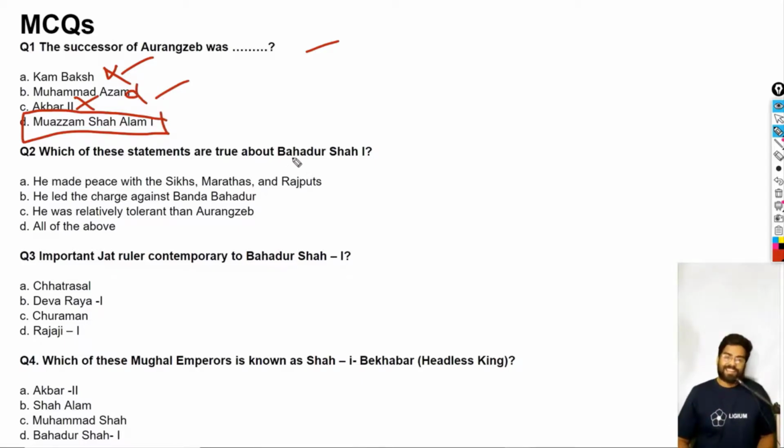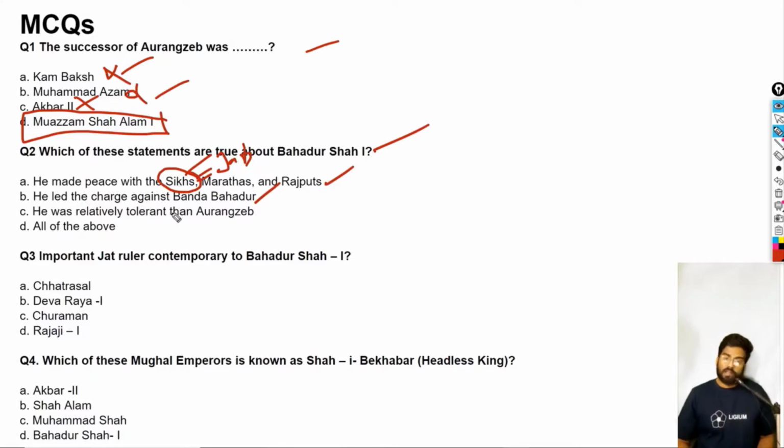Okay, then we have the statements about Bahadur Shah I. Which of these statements is true about Bahadur Shah I? This is the second question. He made peace with Sikhs, Marathas, and Rajputs. So this statement is actually kind of wrong, because he never made peace with the Sikhs. If it is Jats in place of Sikhs, then this statement is true. Now, he led the charge against Banda Bahadur. Yes, that is actually true.